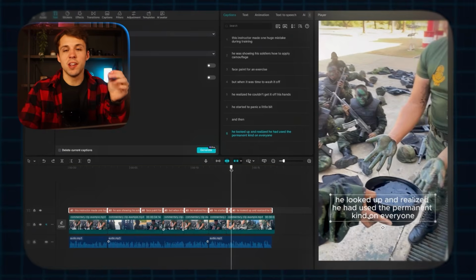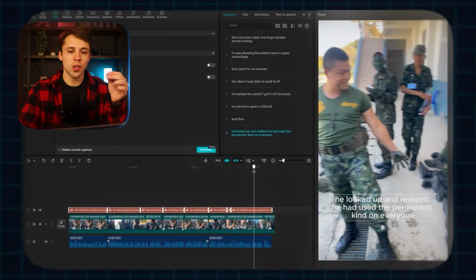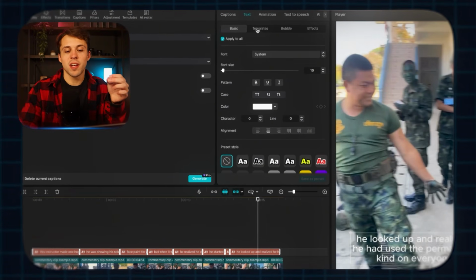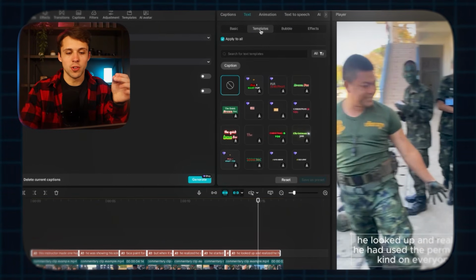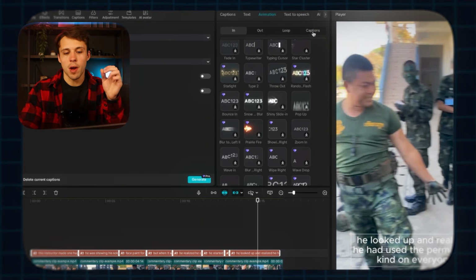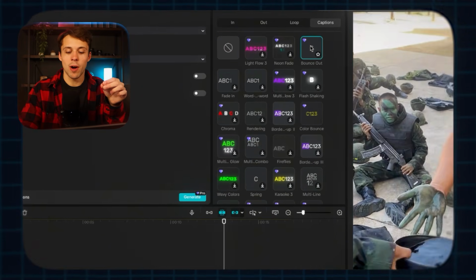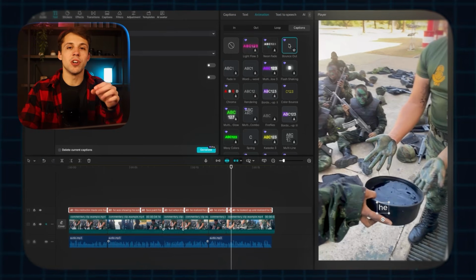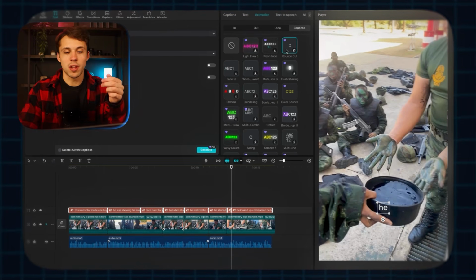Now, obviously, the default captions don't really look that good, so you want to customize it. But CapCut does have some built-in templates right here that you can choose from. Or you can come up here to animation. This is what I would typically do. I'd come here to captions and click bounce out. I like this because it makes it just one word at a time. I personally think that looks best.